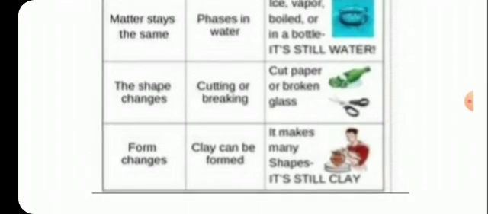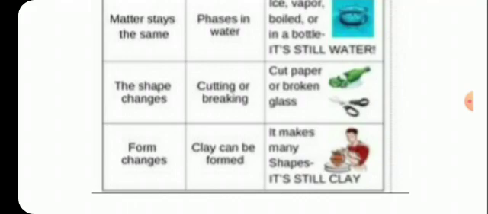Paper is cut down into pieces, or the glass is broken down into pieces. So here the shape has been changed. No new substance has been formed here. So this is also an example of physical change. Clay can be molded into various shapes, but still the clay remains as clay only.